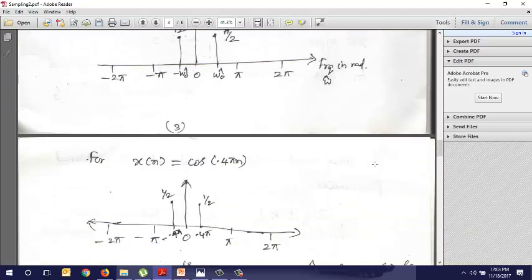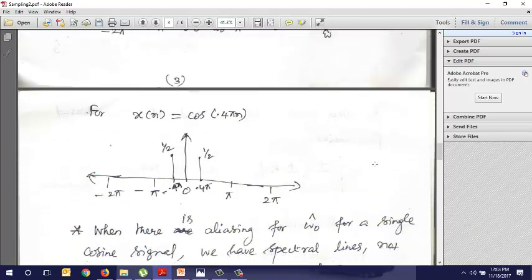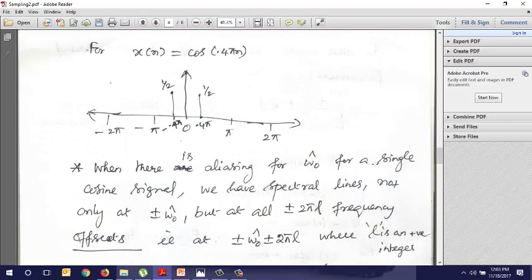If there are many continuous frequencies, you will get a continuous band. So suppose x of n is equal to cos 0.4 pi n. Then at 0.4 pi and at minus 0.4 pi, you will have spectra with an amplitude of half and half. So here the amplitude is 1, and these two amplitudes are half and half, at 0.4 pi and minus 0.4 pi.